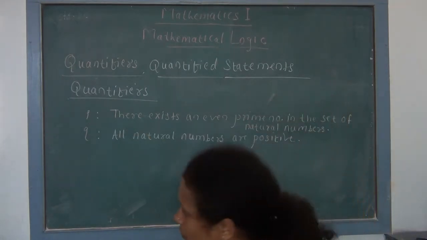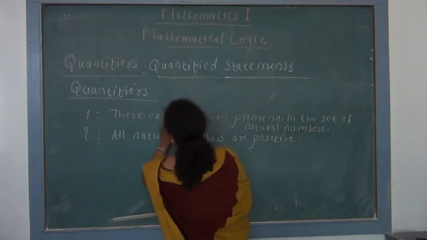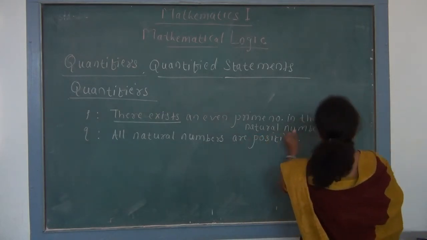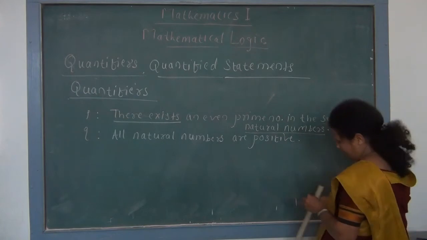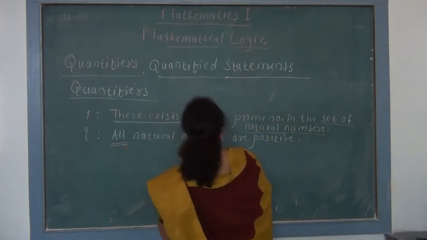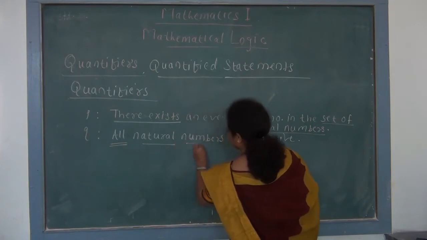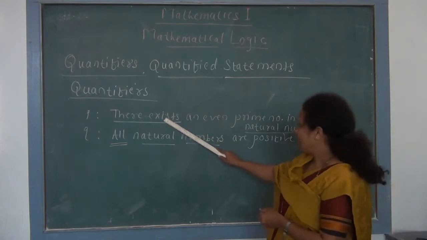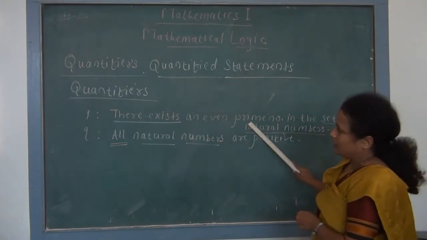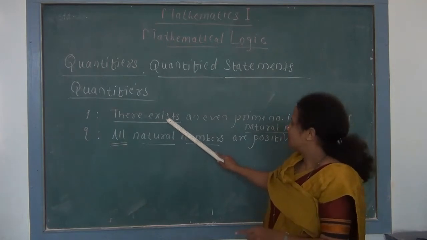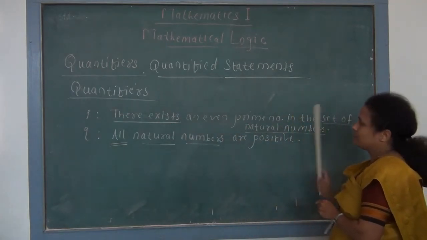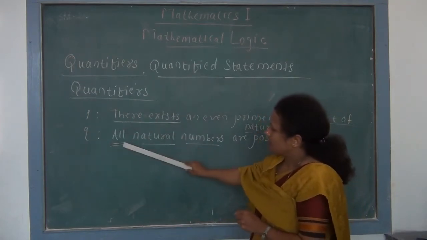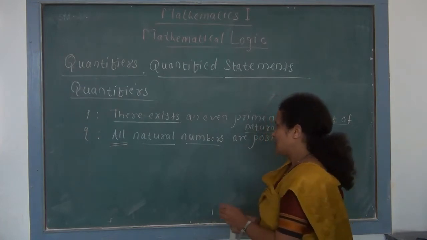So here if you observe these two statements, first is there exist, I underline this statement, and then set of natural numbers, and here all, and second is natural numbers. So here these two statements consist of one condition and second is collection of objects. So this there exist tells us condition, and this set of natural numbers is collection of our objects. So these two words, first is there exist and all, are called as quantifiers.